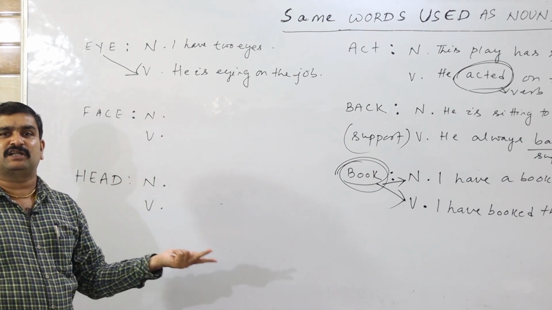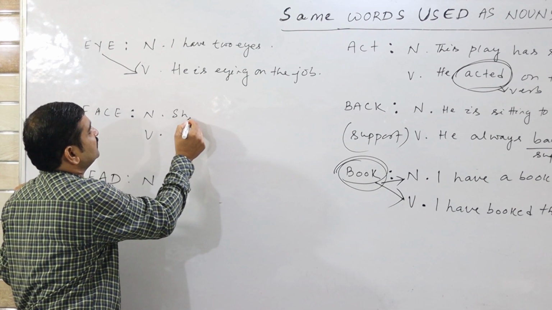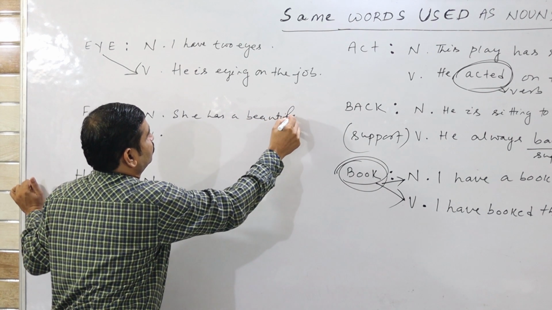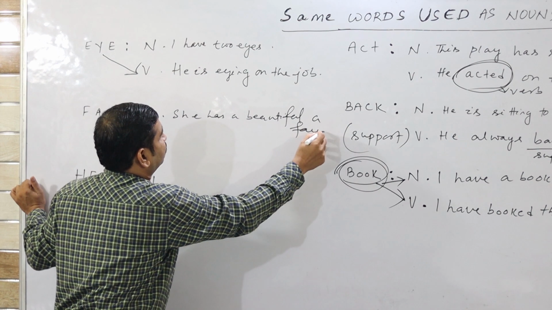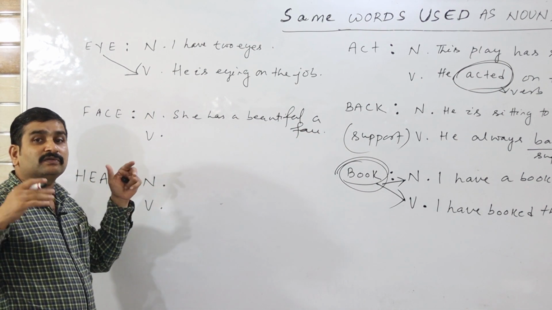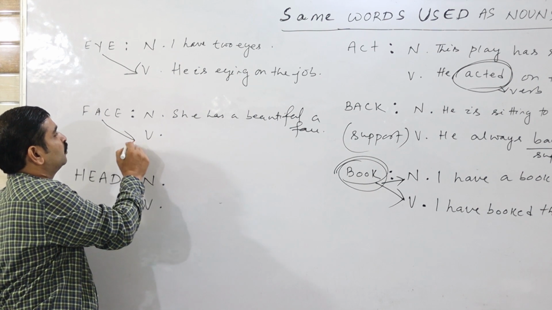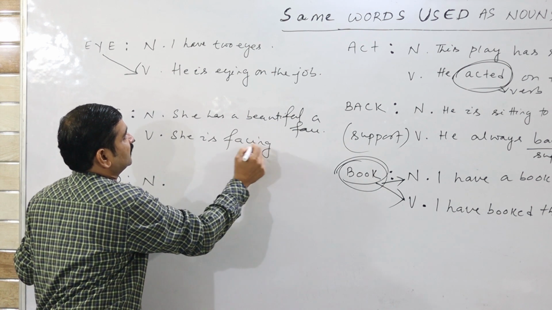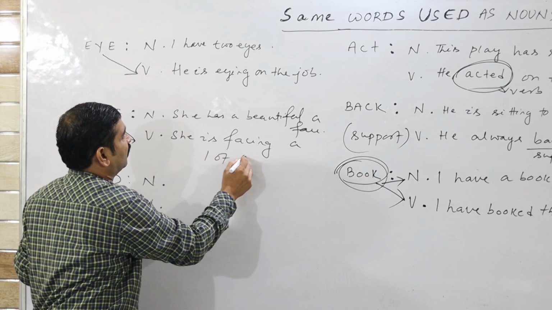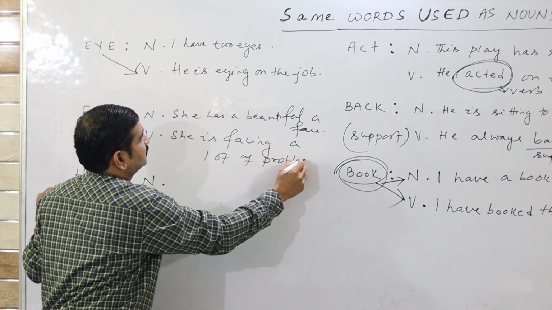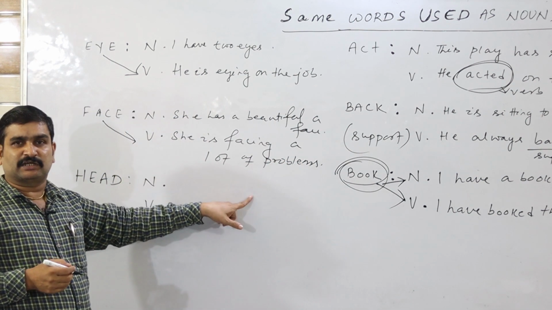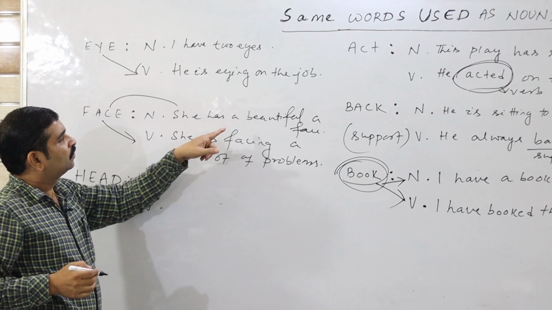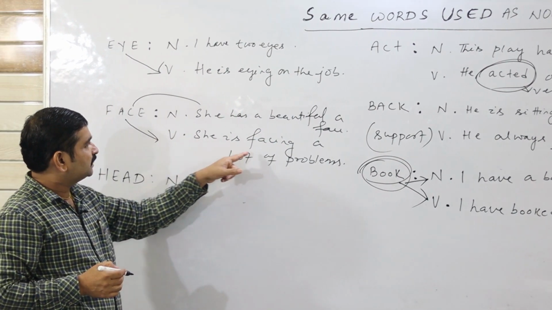Look, this is the face. That is the noun. She has a beautiful face. That is noun. Face, noun. Then verb. What is the meaning of verb? Example, you look. She is facing a lot of problems. So this is the verb. Look at the line. So what is changing? Face as a noun: she has a beautiful face. Now it is she is facing a lot of problems.